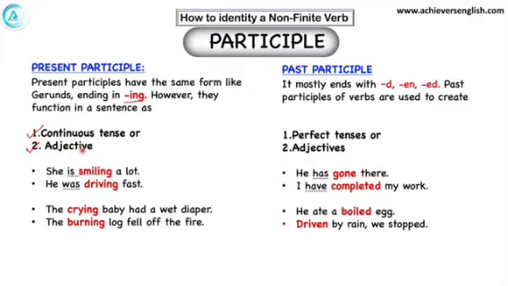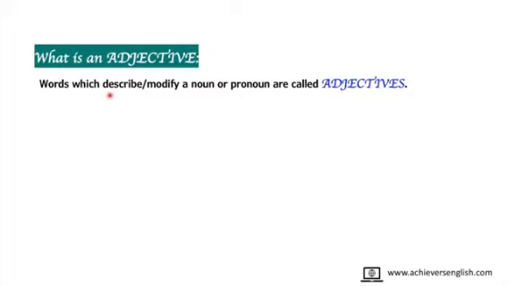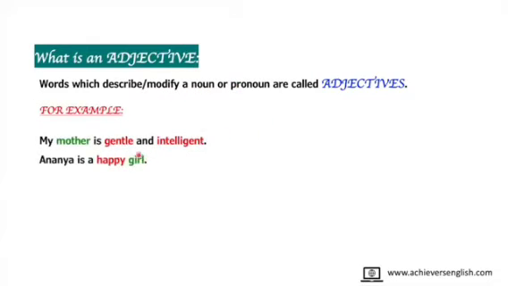Let us see what the adjectives are. This is a clip from adjectives where we had learned that adjectives are those words which describe or modify a noun or pronoun. Examples were like, my mother is gentle and intelligent. So these both words are describing mother.